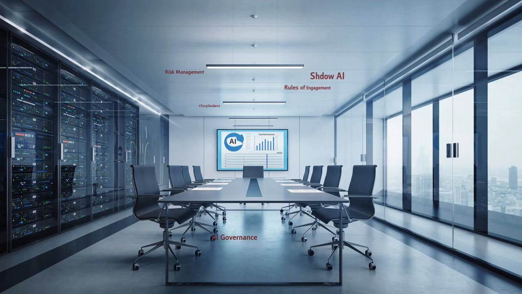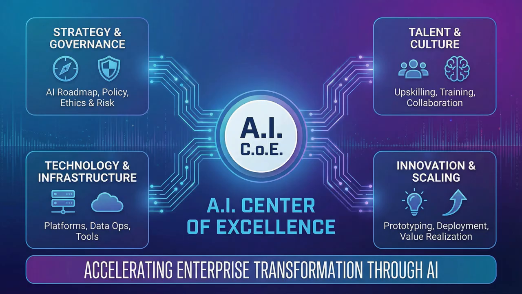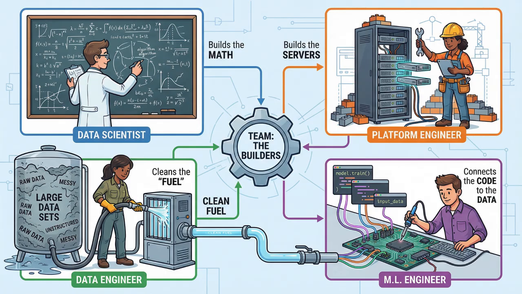First, let's talk about governance structures. Who is actually in charge of AI at your company? The exam expects you to know about the AI CoE, the Center of Excellence. This is a centralized team that sets the rules. They decide which models are safe and which ones are banned. But the exam tests you heavily on the specific roles within that team. You need to know who does what.